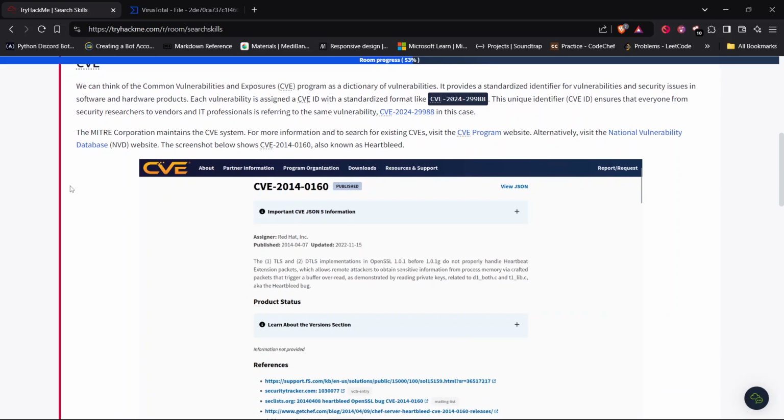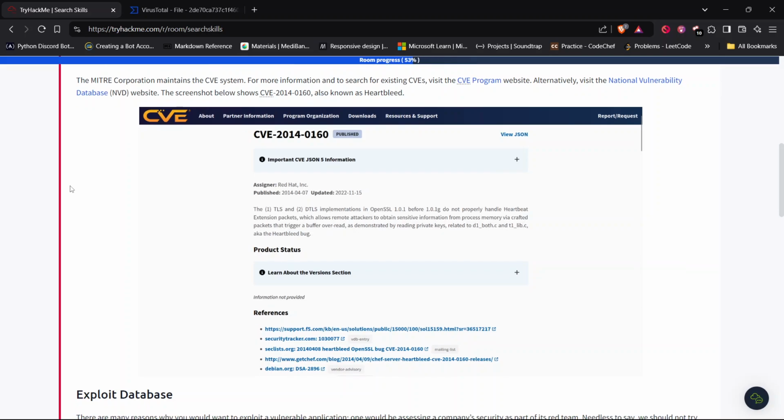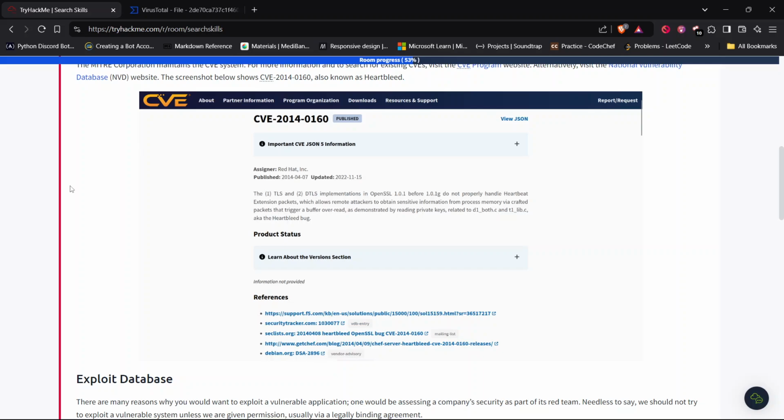The MITRE Corporation maintains the CVE system. For more information and to search for existing CVEs, visit the CVE program website. Alternatively, we can also visit the National Vulnerability Database (NVD) website. The screenshot below shows CVE-2014-0160, also known as Heartbleed.